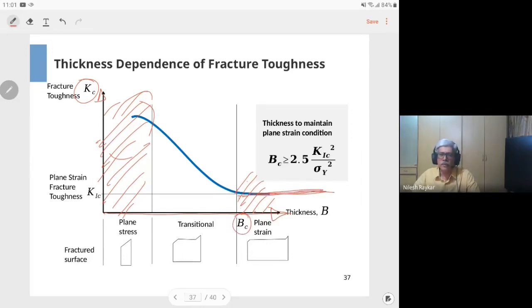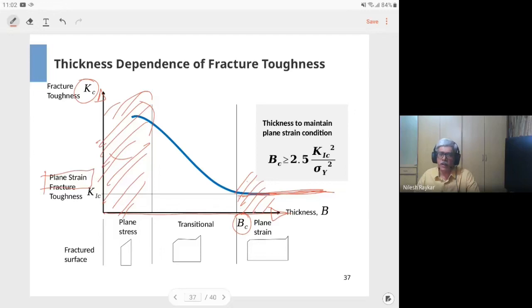So initially it is high, then it decreases, and then it stabilizes. For all design calculations, you use this stabilized fracture toughness value, which is also known as the plane strain fracture toughness value.